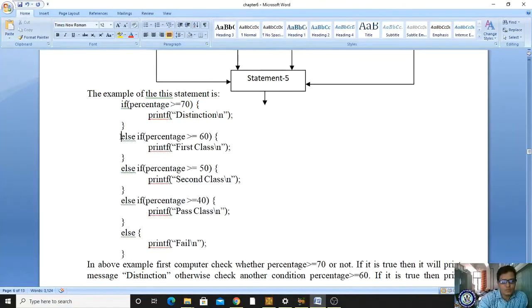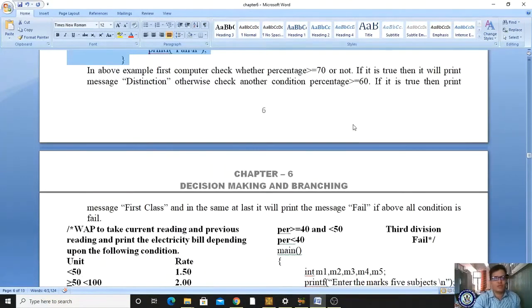Suppose you have scored 65%, greater than or equal to 60, then the condition is true, it will print this statement and skip the rest. Suppose you have scored 55, then that will be executed. Suppose you scored 51 or 52, then it will be evaluated. If you have not passed, it ends with the else block. Likewise, these statements will be evaluated.